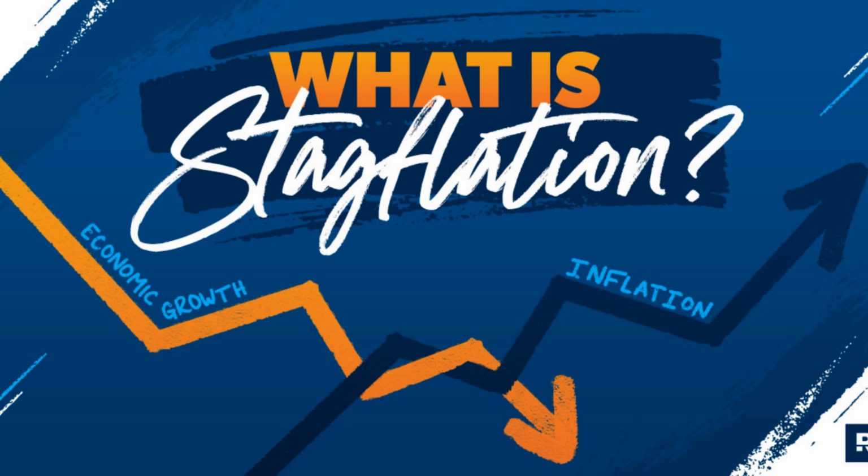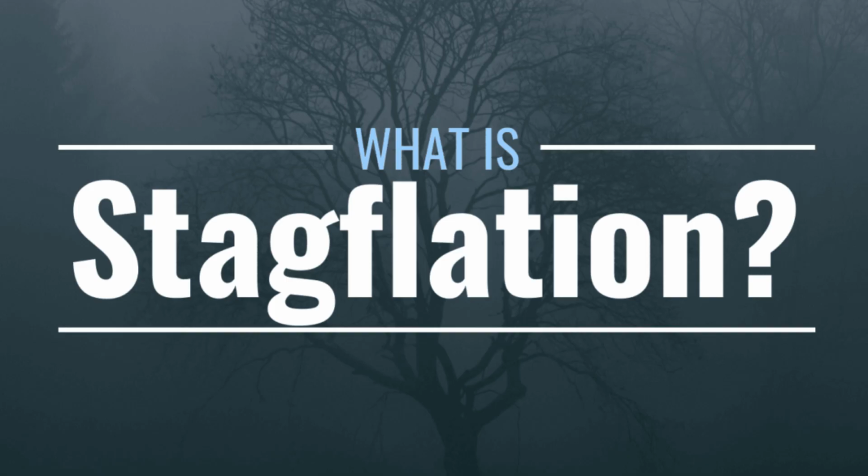In today's video, we are going to talk about stagflation. What is it, how it affects the economy, and what can be done to address it. Let's get started. Stagflation is an economic condition where an economy experiences a combination of stagnant economic growth and high inflation rates. Typically, economies experience either inflation or recession, but rarely both at the same time.